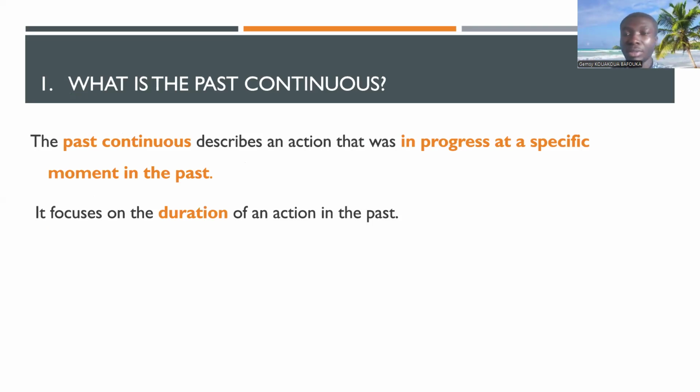So here's the meaning of the past continuous. The past continuous is a past tense, and especially we use it to describe an action that was ongoing at a specific moment in the past, okay? So the past continuous tense will focus on the duration of an action in the past, an action which was in progress in the past, and in fact, we'll emphasize the duration.